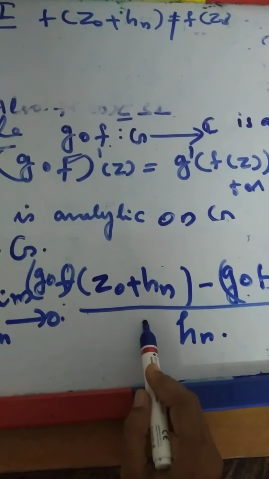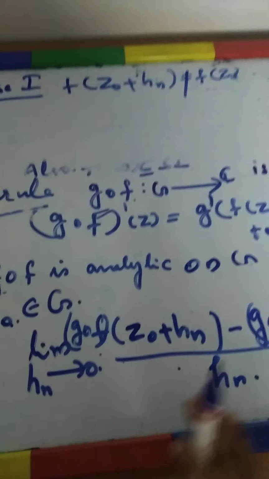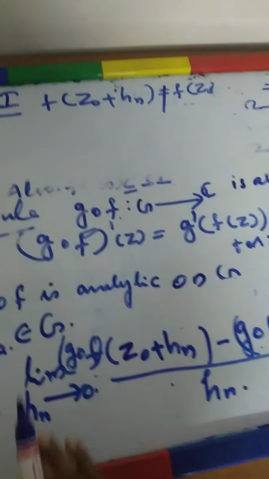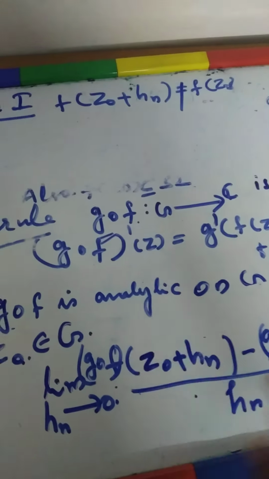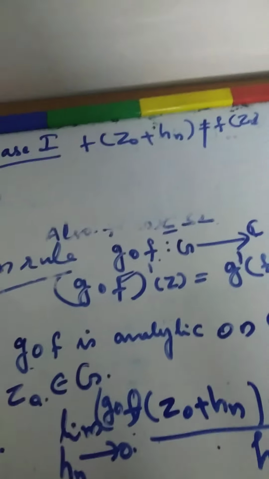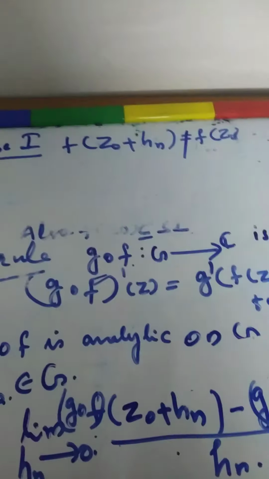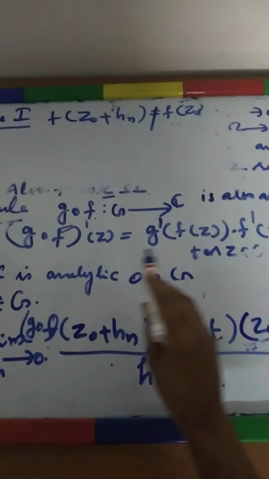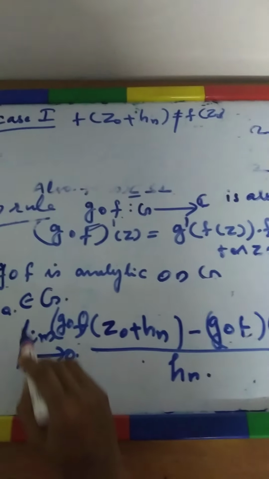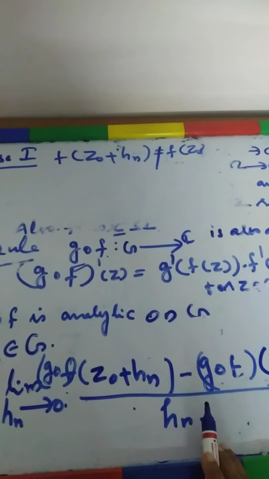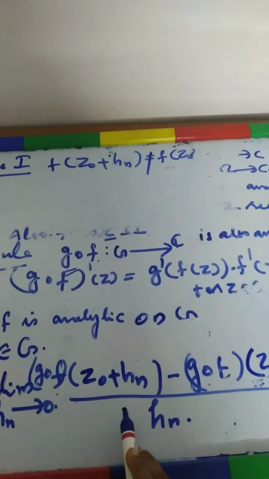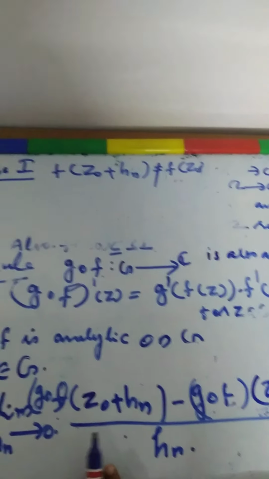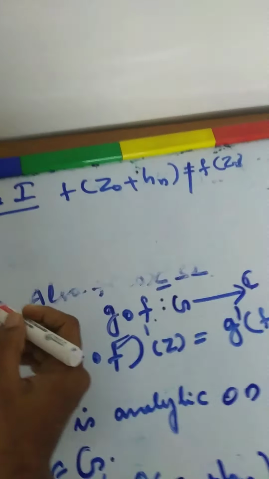So you can convert this limit by multiplying and dividing some terms.